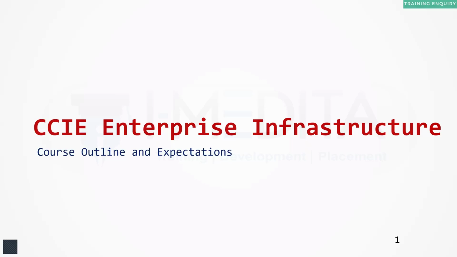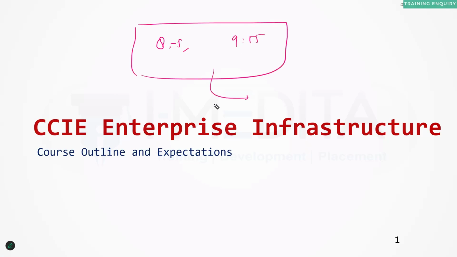No, it's not possible, because from 10 to 12 I already have another batch. So I'll be starting at 8:05 maximum, and I will leave at approximately 9:55. That is the maximum that we can have at the moment. For a longer time period, you might need to go for the weekend batches. There we have 3 hours per day, but 8 to 10 will be the official timing for the classes, because after 10 a.m. I have another batch. I will start at 8:05 at most and finish at approximately 9:55, close to 10.